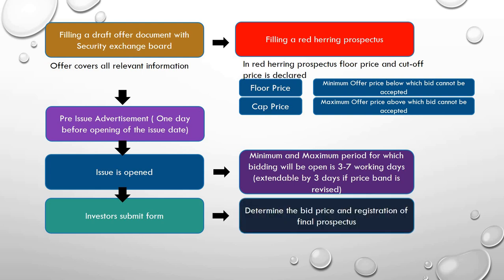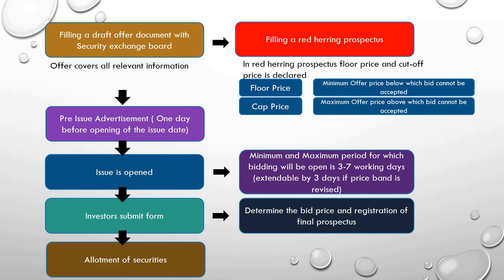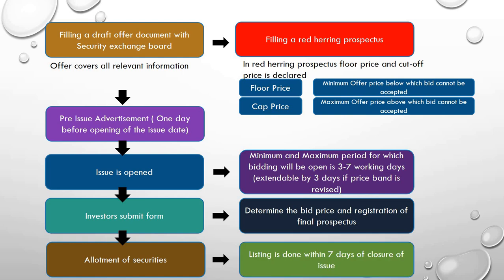And after the bid is done, the registration of the final prospectus will be done, and the price will be decided. Once the price is decided, the allotment of securities will be done, and within 7 days, the listing will be done in the stock exchange, and the issue will be closed. So this is how the book building process takes place. Hope you have understood the concept. Thank you.